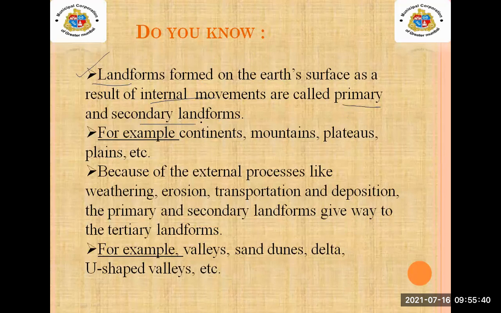For example, continents, mountains, plateaus, plains, etc. Then, because of external processes like weathering, erosion, transportation, and deposition, the primary and secondary landforms give way to tertiary landforms. For example, valleys, sand dunes, deltas, U-shaped valleys, etc.